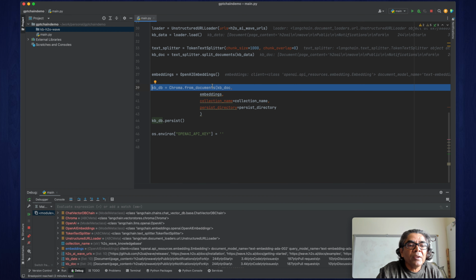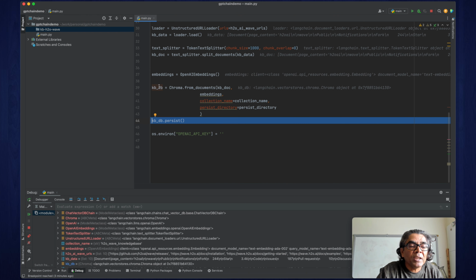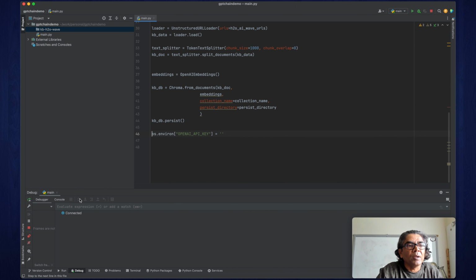Now we have embeddings. So we have the KB doc, we have embeddings, we have the collection name, and we have the folder. So all these parameters are satisfied, and we can go and process these documents. So now we have the KBDB, and the KBDB is an object. This line is going to persist data in this location, and we can get out.